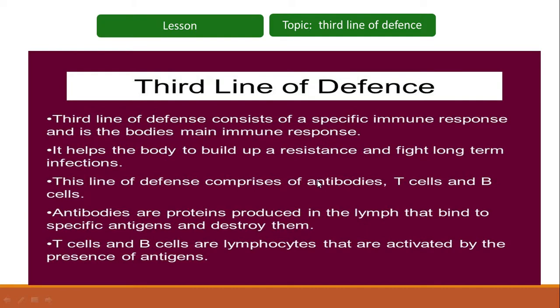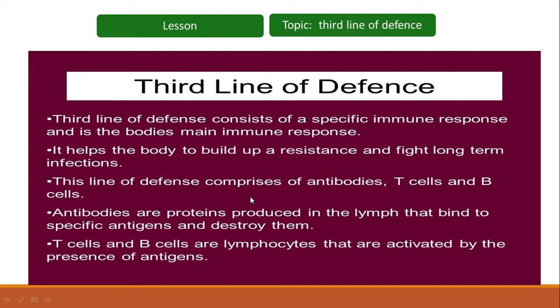And this third line of defense is the most powerful means of resisting infections. Therefore, it is also called specific defense. It helps the body to build up a resistance and fight long-term infections. Third line of defense comprises antibodies, T cells and B cells.